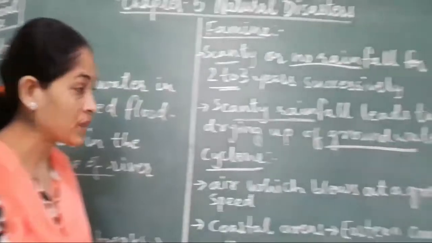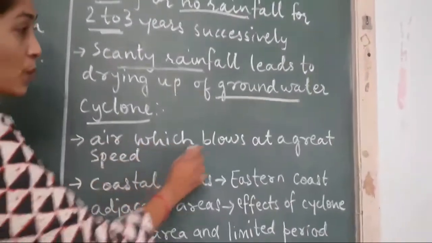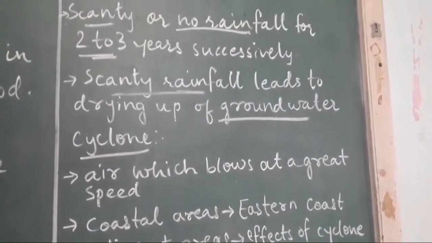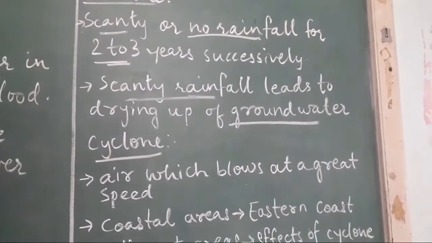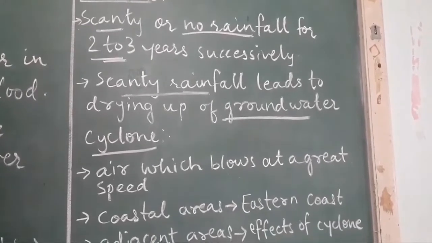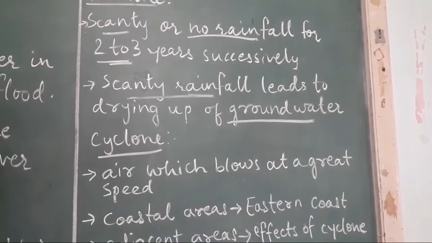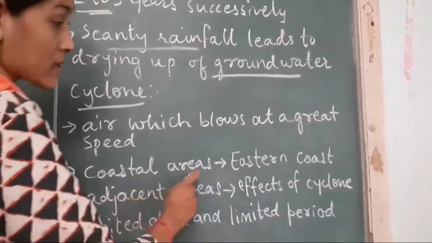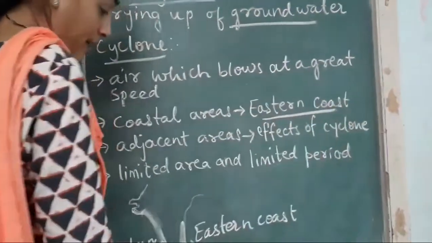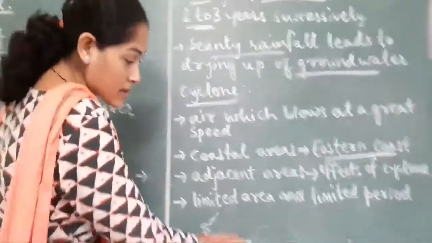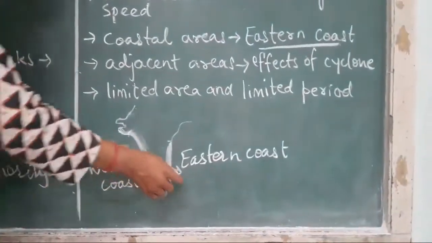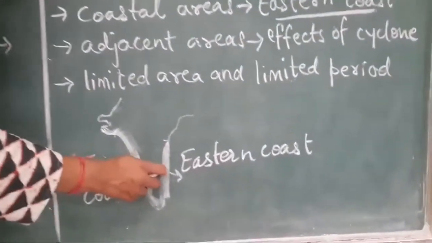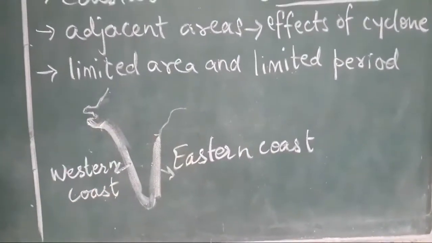Next is cyclone. Air which blows at a great speed is known as cyclone. And the speed can be from 89 to 118 kilometers per hour, which is also unimaginable. You cannot imagine the speed, so that is known as cyclone. Generally, coastal areas, that is eastern coast of India. See, this is a map of India. This is eastern coast and this is western coast. Both the coasts are facing cyclone problems, but especially eastern coast faces problem many a times.